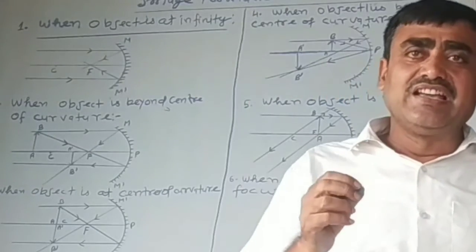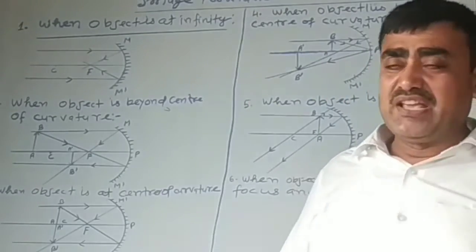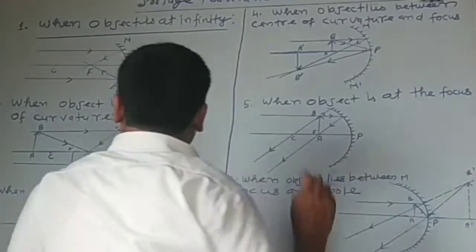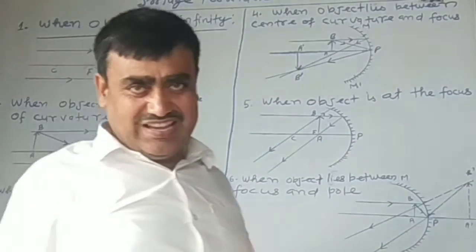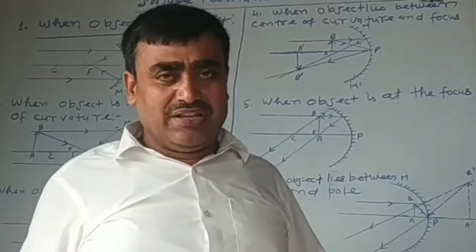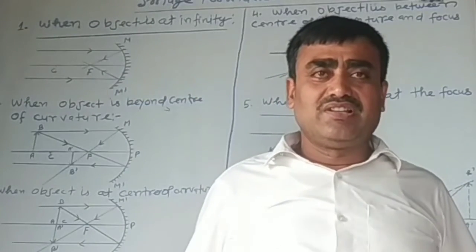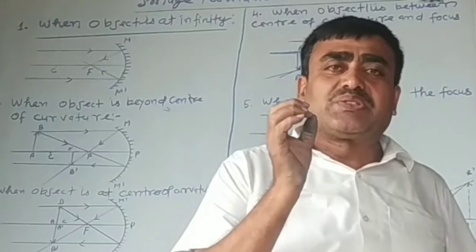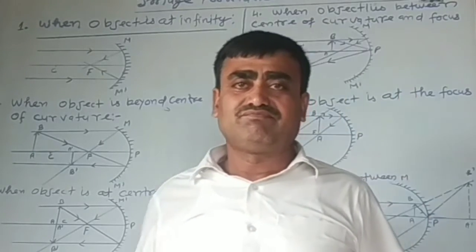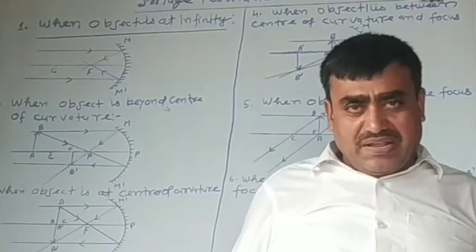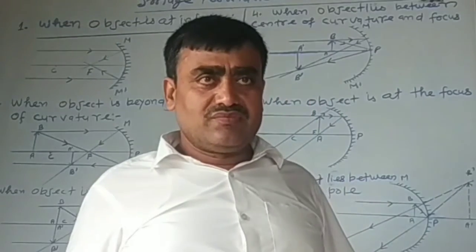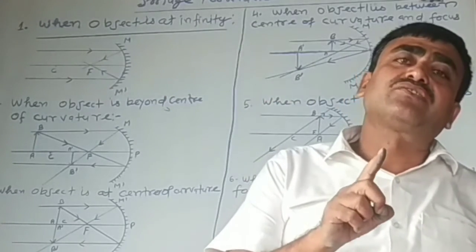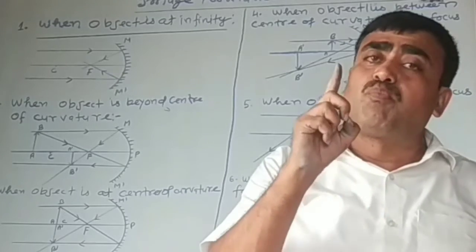That is image formation in concave mirror. Okay, in concave mirror there are 6 cases presented on which images are formed.